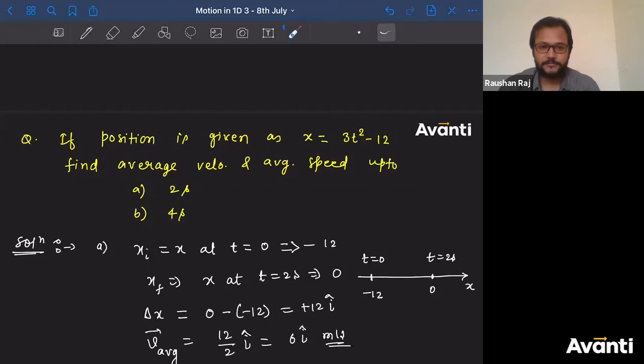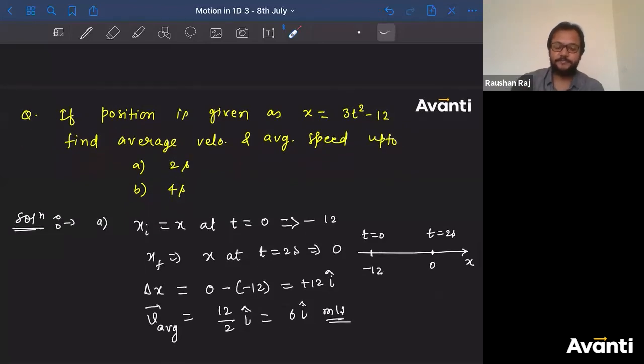समझ में आया सबको? अरे बच्चा लोग समझ में आया कि नहीं आया? आ गया? वेरी गुड. Tell me, where the particle in this condition, where the particle is changing its direction, at what point the particle is changing its direction. So let me write this as a note for you.